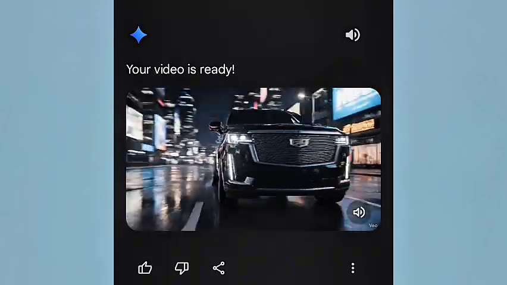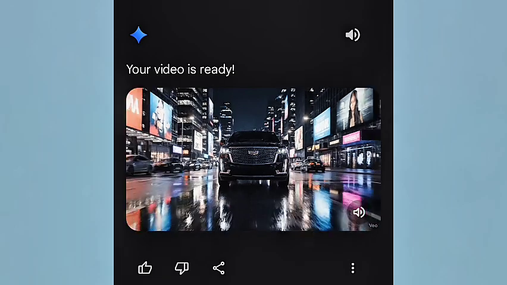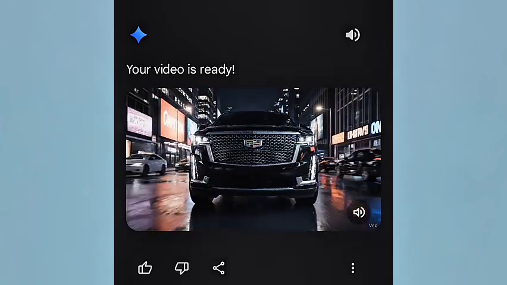Presence. One name defines it. The all-new Cadillac Escalade. Command the moment.